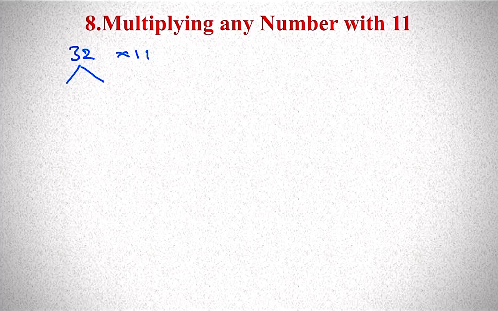So keep 3 and 2. 3 at the left hand side and 2 at the right hand side. From right hand side to left hand side you have to add 2 plus 3, 5. So 352 is the answer.